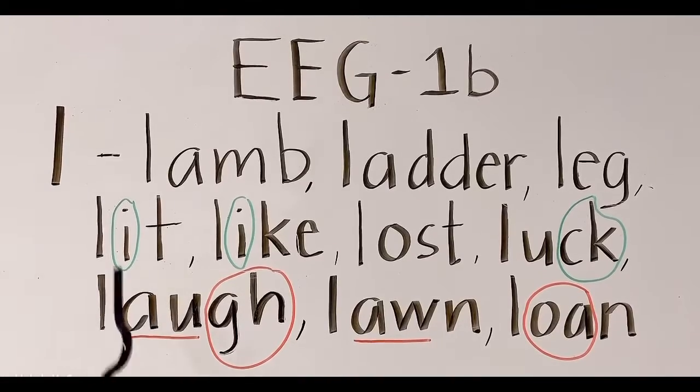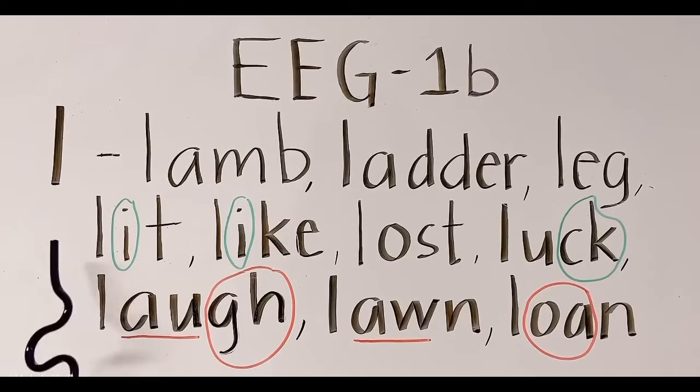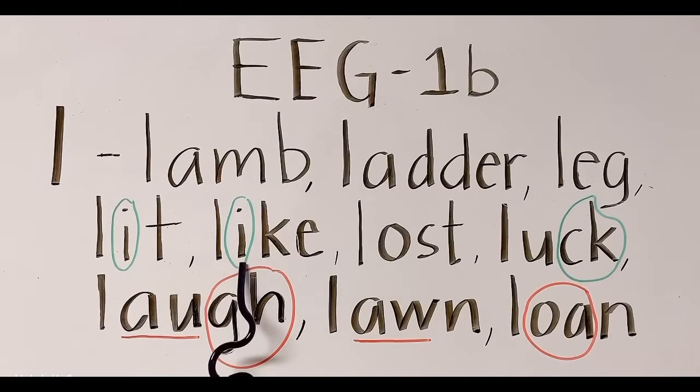Okay, look at letter I in here and here. I in here is short i, so lit. While I here is long I. That's why it is read like.